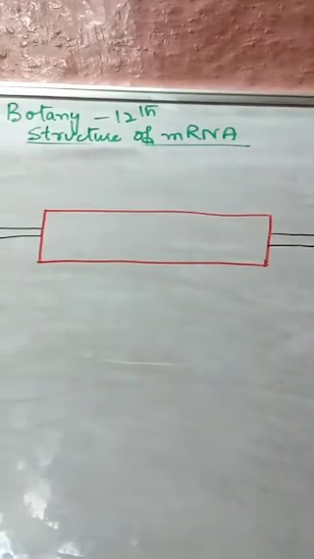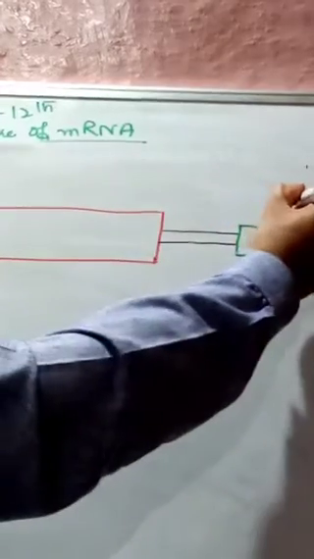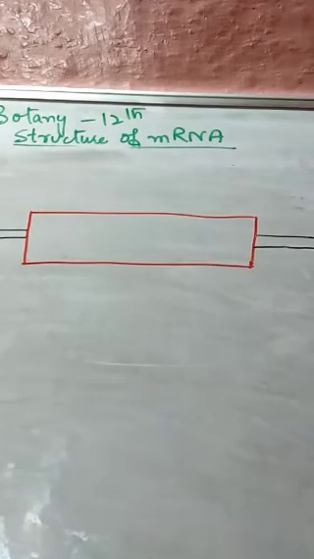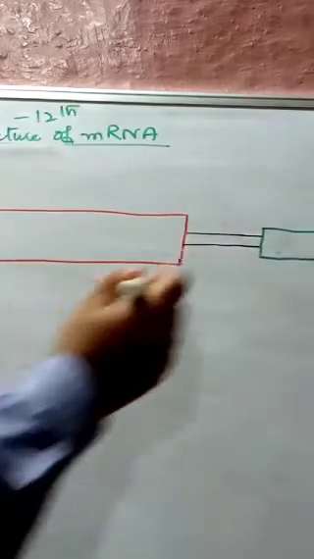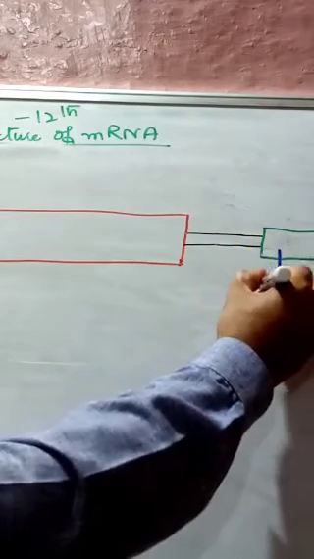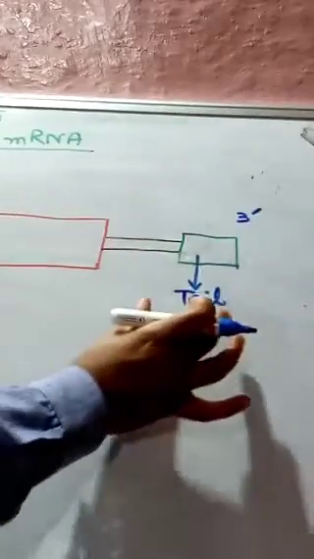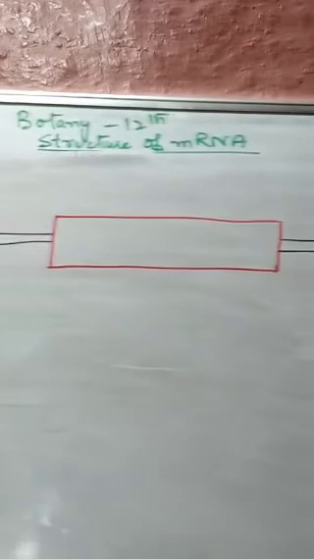These different boxes that I have made here, what are they called? I say that this end is the 5 prime and this is the 3 prime, as we said earlier that mRNA is found in the direction of 5 prime to 3 prime. This end is called the cap, and this end is called the tail.